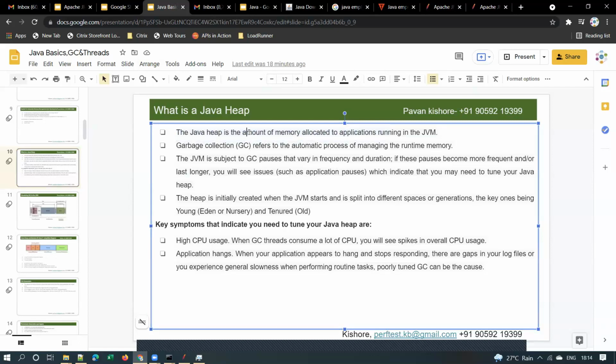Java heap is the amount of memory allocated for any Java application, right? And what is garbage collection? Garbage collection refers to the automatic process of managing the runtime memory. So this is a standard definition. Let me explain what is garbage collection.